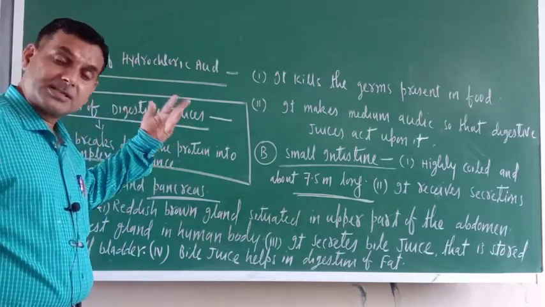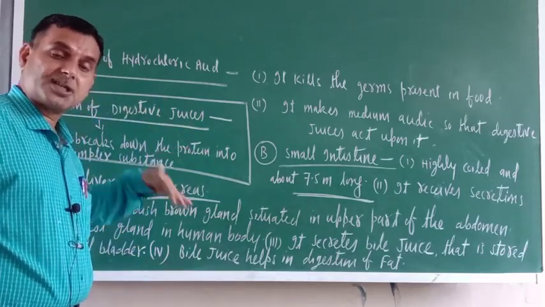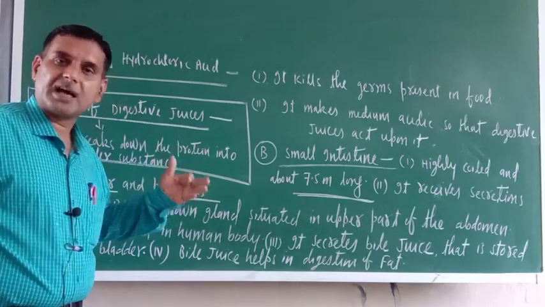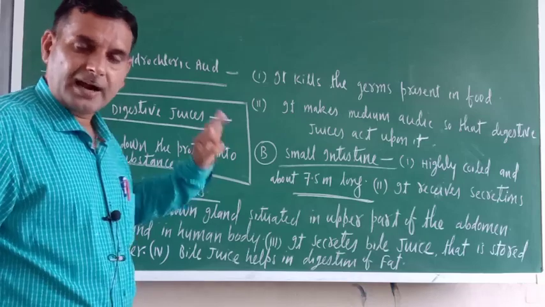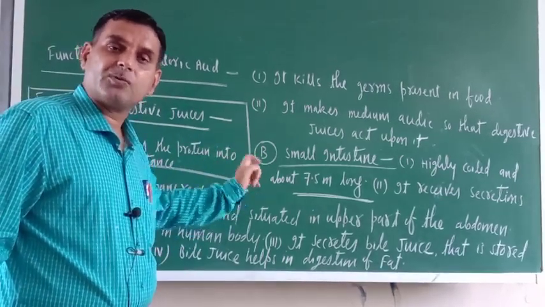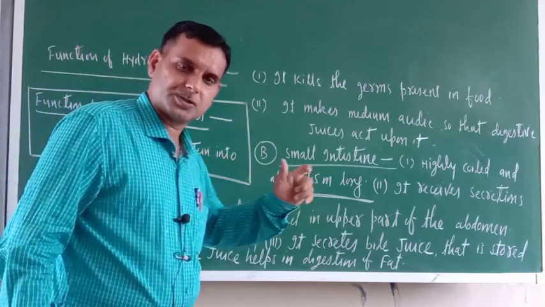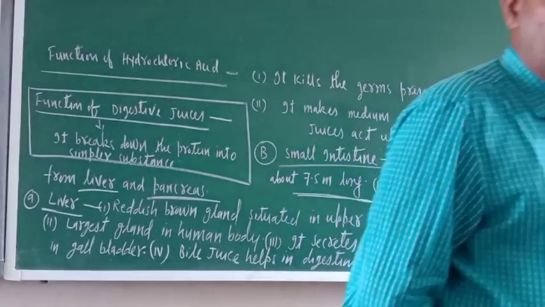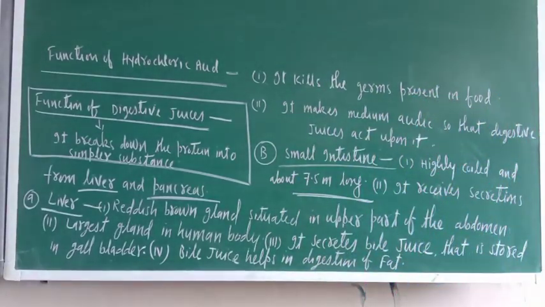Now in the small intestine, their digestion will be intensified with the help of digestive juices. And fat basically gets digested in the small intestine only with the help of bile juice. So this is the idea about the liver.